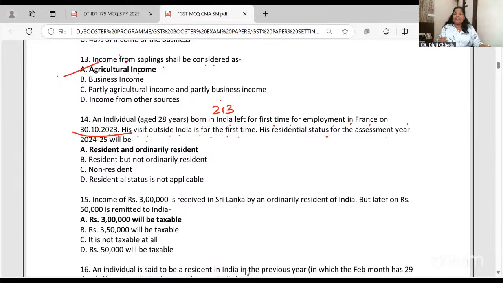He's satisfying the first basic condition, and he's definitely satisfying the two additional conditions, because first time he is going out. So out of the last 10 years, 2 years he will be resident. Out of the last 7 years, 730 days he will be. He's satisfying, right? So he will be resident and ordinary. This is MCQ, dear students. Just write the answer for the MCQ.